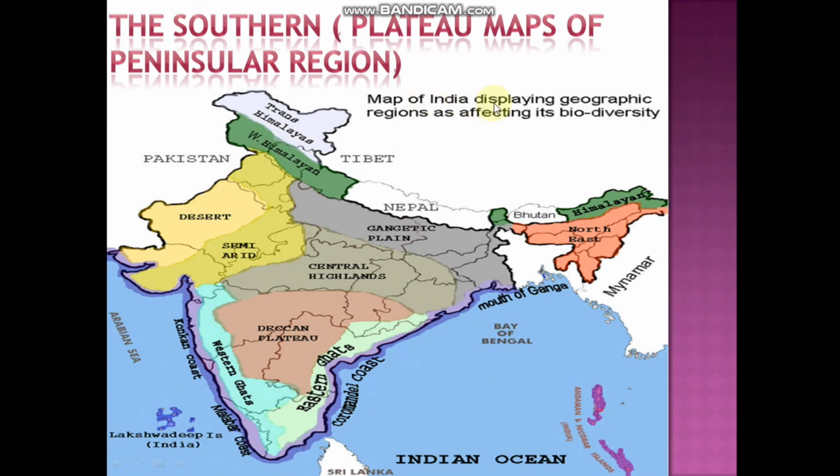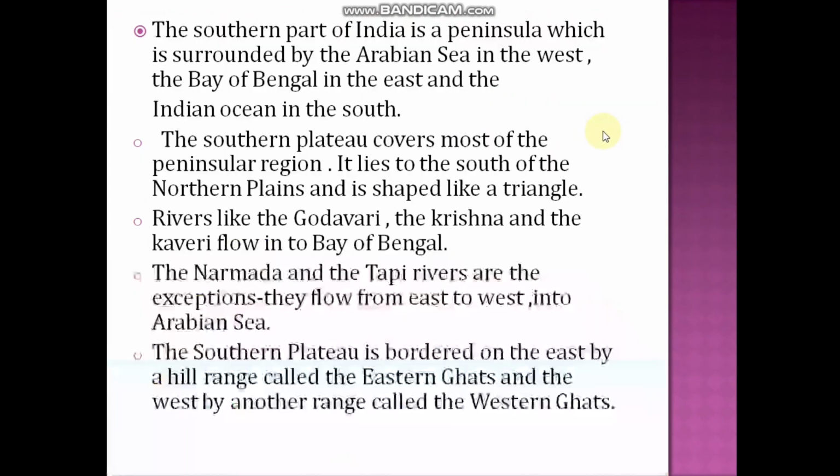Map of India displaying the geographical regions as affecting its biodiversity. The southern part of India is a peninsula which is surrounded by the Arabian Sea in the west, the Bay of Bengal in the east and the Indian Ocean in the south. The southern plateau covers most of the peninsula region. It lies to the south of the northern plains and is shaped like a triangle.